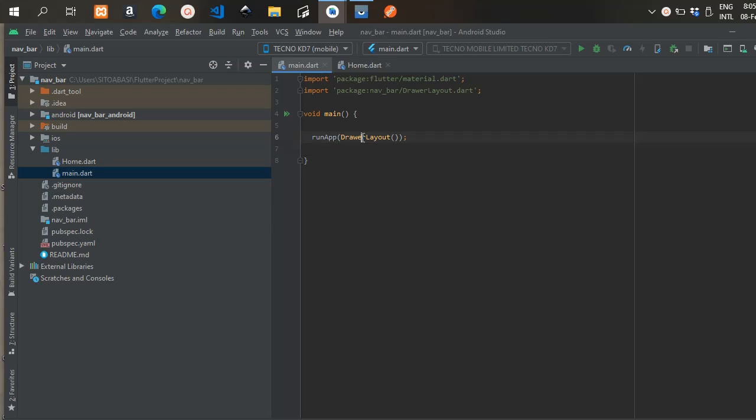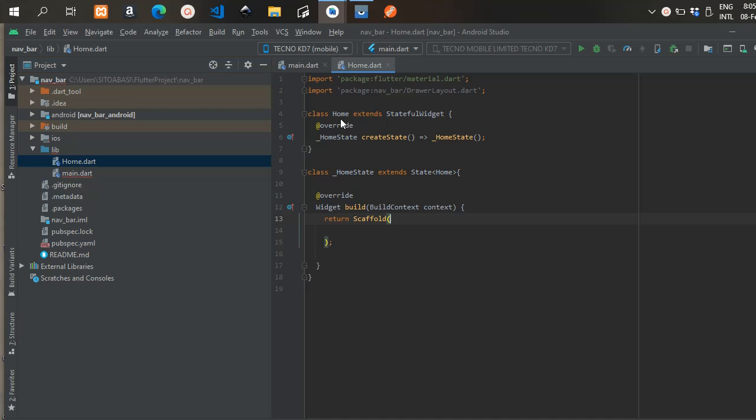So currently we are in the main.dart file, and I wrote this drawer layout, but I'm going to get this off. In the main.dart file, we have the runApp function.